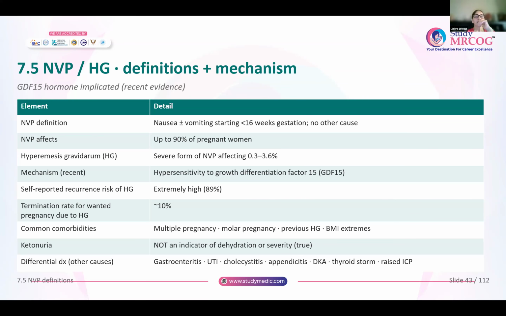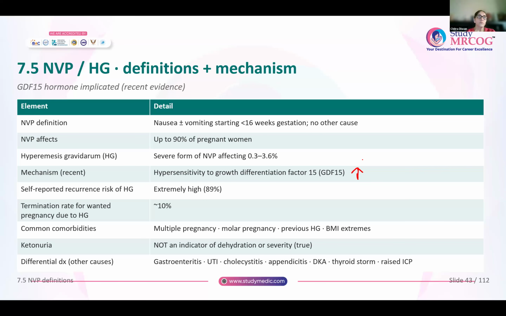So the recent guideline says that there is hypersensitivity to this growth differentiation factor 15. This GDF15 is the reason for the nausea, for the vomiting, for the altered sense of smell, rather than the high levels of HCG. So in these women, those who have been taking treatment for nausea and vomiting of pregnancy or for hyperemesis gravidarum, this GDF15 is found to be markedly raised.